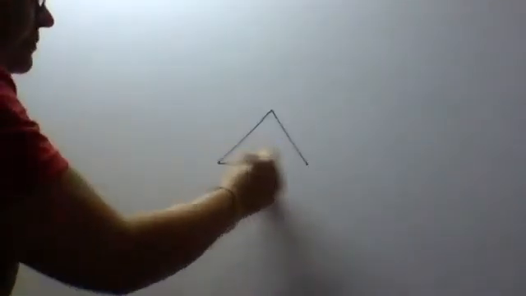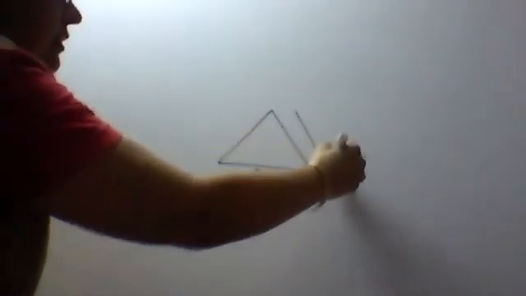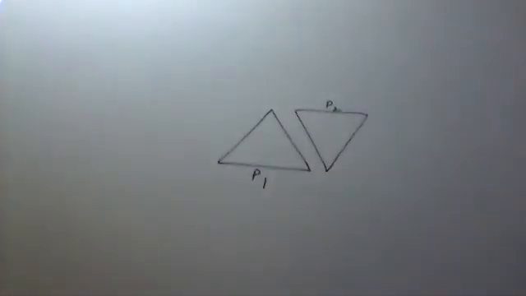Let us name them the P1 prism and the P2 prism. They were kept in this manner.